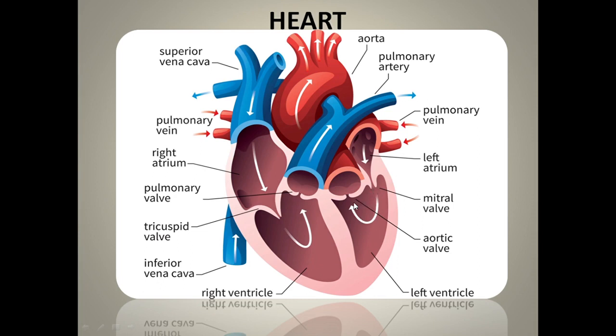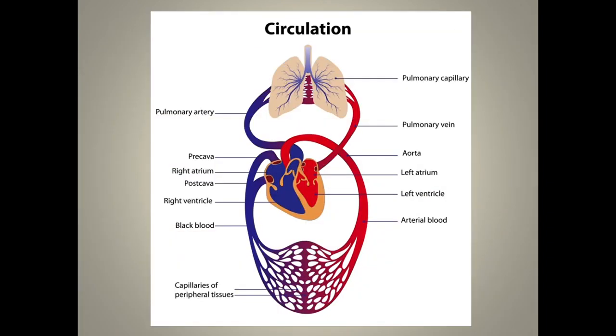Now from the left ventricle, the aorta, the largest artery as I told, carries this blood to various body parts. So oxygenated blood reaches different body parts wherever oxygen is required. Okay, that's the blood flow. Once again, from the vena cava to the right atrium, through the tricuspid valve to the right ventricle, through the pulmonary artery, it goes out of the heart. Now, oxygenated blood goes through the pulmonary vein to the left atrium, through the bicuspid valve, it reaches the left ventricle. The aorta carries the oxygenated blood to different body parts. Okay, so now we'll see the circulation.